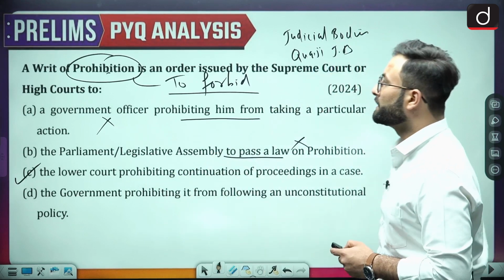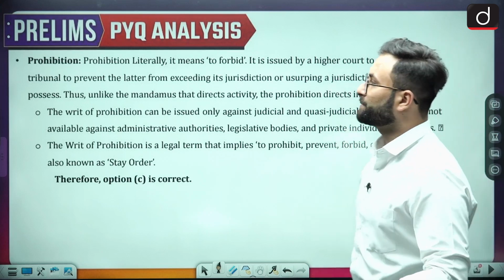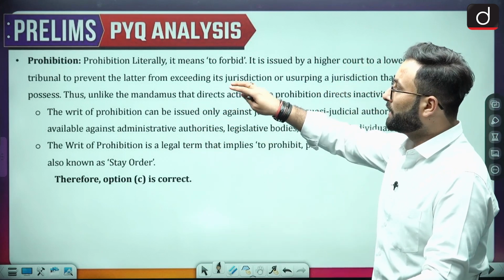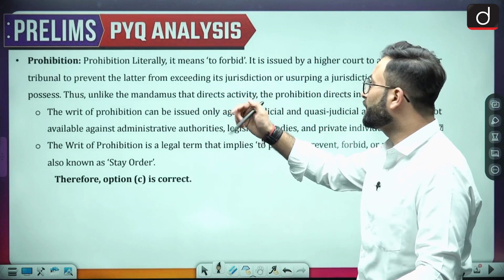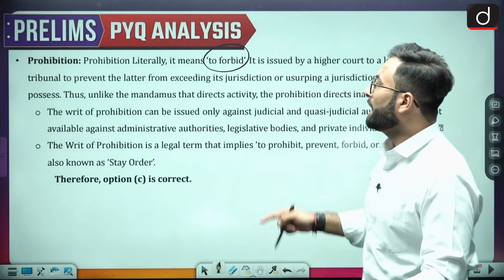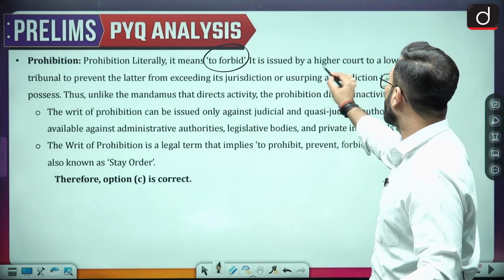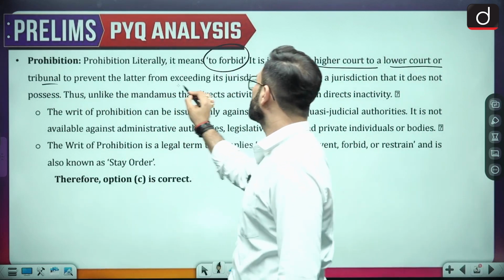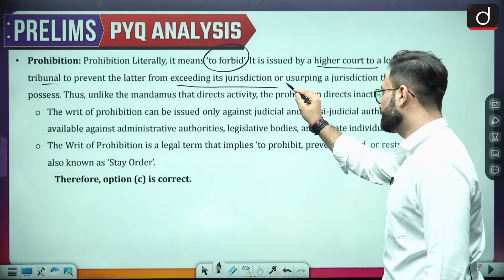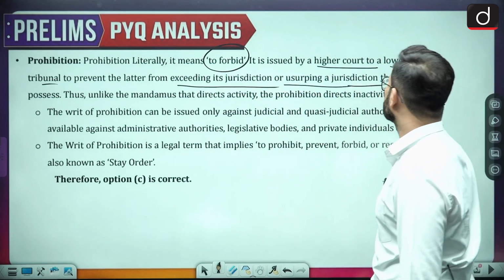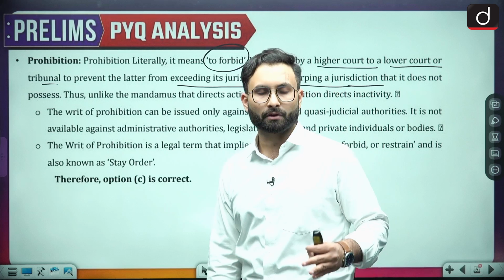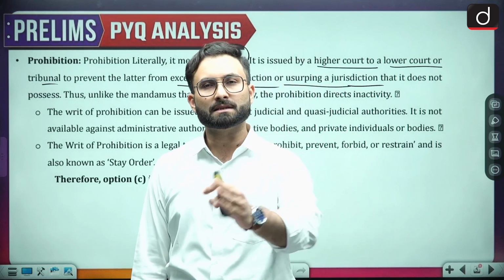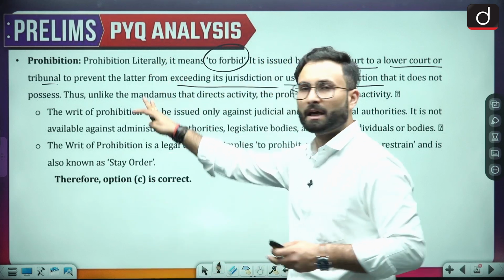Now let's see the discussion over here. When we talk about the literal meaning of this word, prohibition is to prohibit. It is issued by a higher court to a lower court or tribunal to prevent the latter from exceeding its jurisdiction or usurping the jurisdiction that it does not possess. So basically, if they are going against their jurisdiction, that kind of writ will be used over here.